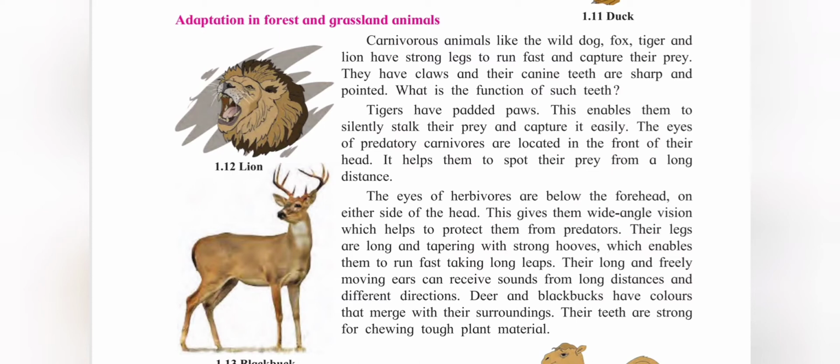Eyes of herbivorous animals are situated on the sides of their head, which gives them a wide angle and they are able to see the animals behind them which are far away from them. As these are herbivorous animals, they don't eat any other animal. The carnivorous animals eat other animals, the herbivorous animals eat only plants. So they have to protect themselves. So that is why their eyes are placed like this, and once they see the hunter around themselves, they escape.